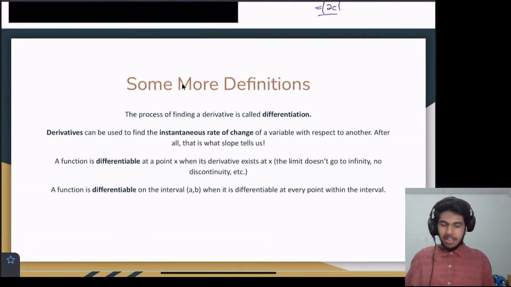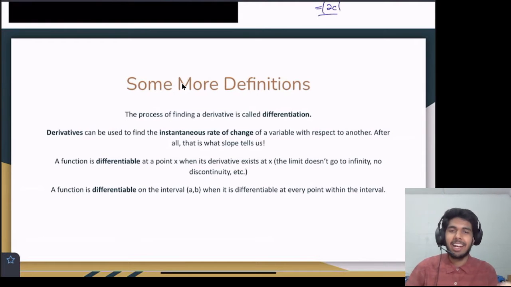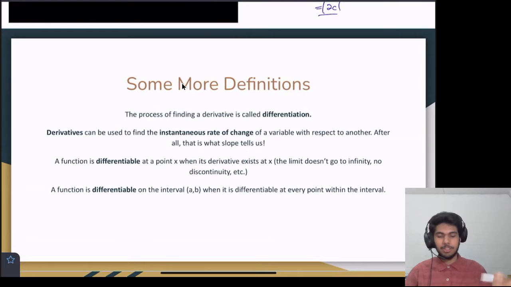Cool. Next, we say a function is differentiable at a point x when its derivative exists at x. So that should be pretty self-explanatory. If we can find the derivative at some point, it's differentiable at that point. And the derivative exists if the limit doesn't go to infinity, if there's no discontinuity, stuff like that.